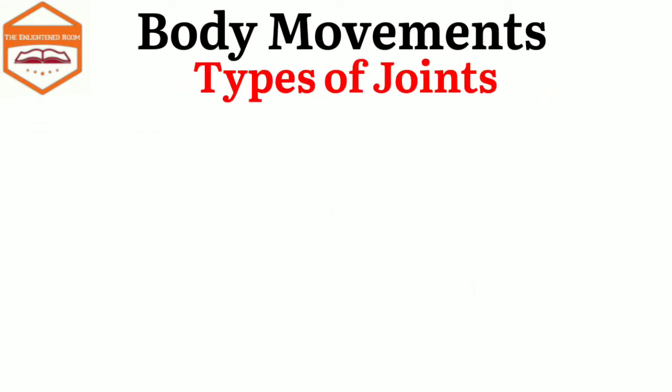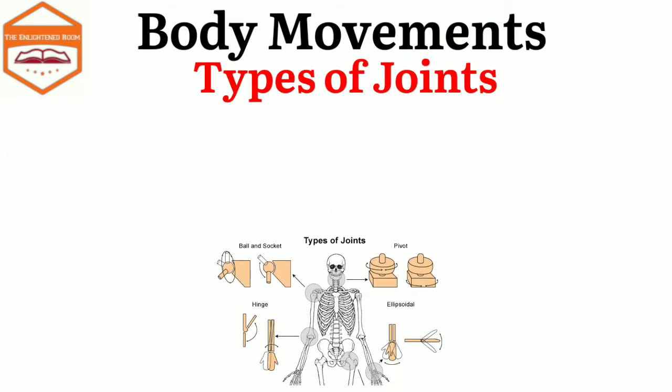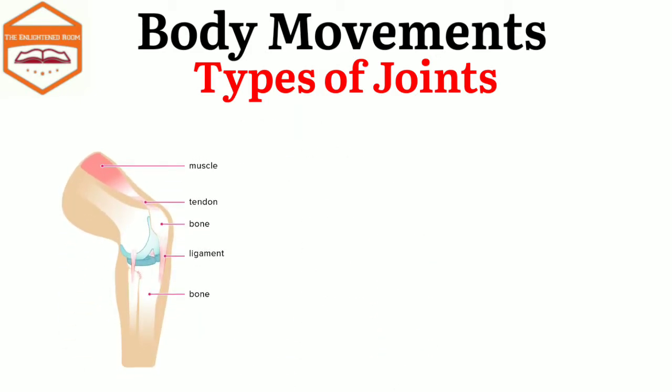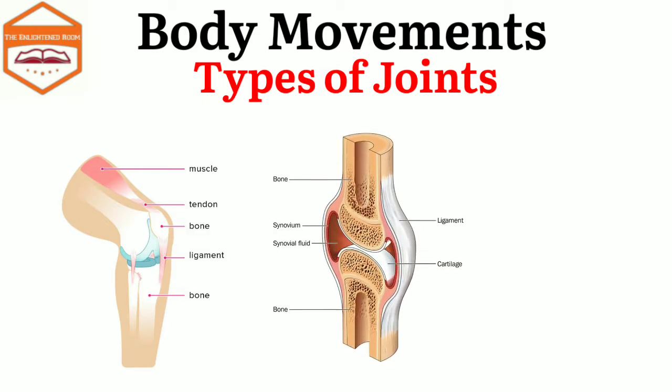Now let's discuss the joints. The bones of our body are joined to each other at different places. The places where 2 or more bones join are known as a joint. The bones are joined by tough flexible bands of elastic tissue which are known as ligaments. The ends of the bones forming a joint are lined with a layer of tough and elastic tissue called cartilage. This cartilage makes the ends of the bones smooth and reduces the friction between the bones during movement.